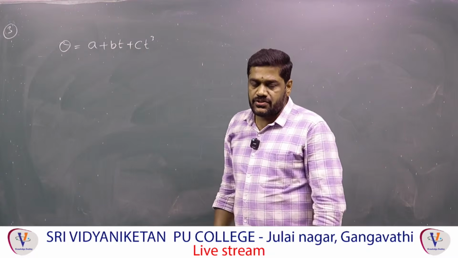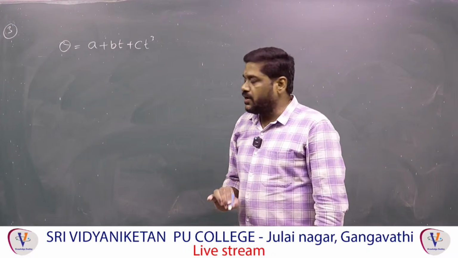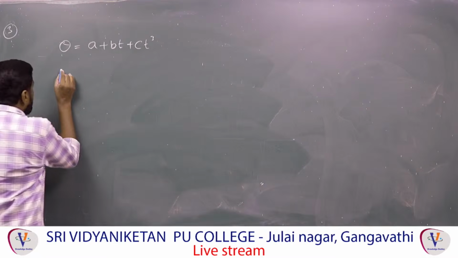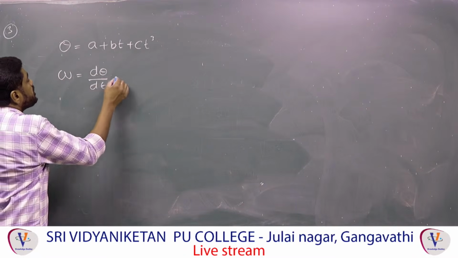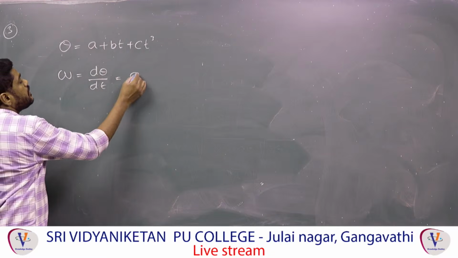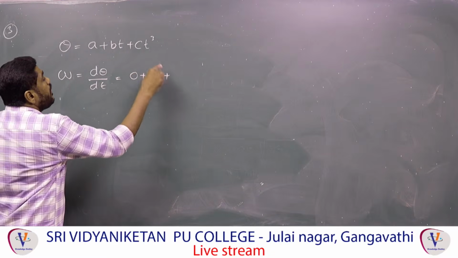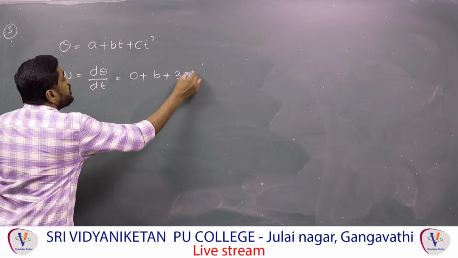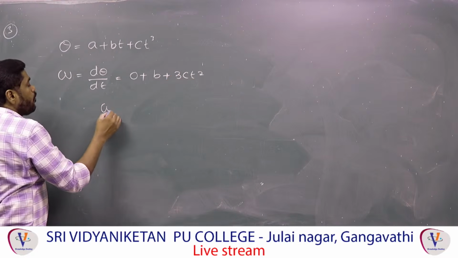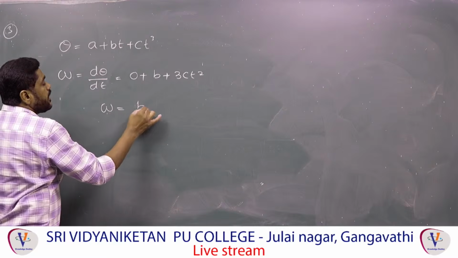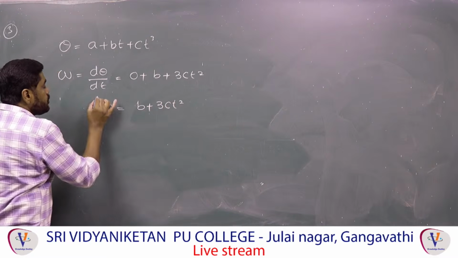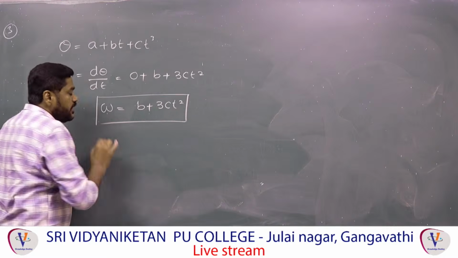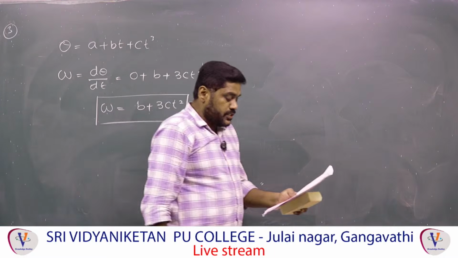So what is the angular velocity? Rate of change of angular displacement. Therefore omega is equal to dθ/dt. If you differentiate, this becomes 0, this is the b, and this is 3ct². Therefore omega is equal to b plus 3ct². So this is the angular velocity of the given one, and therefore the second option is the